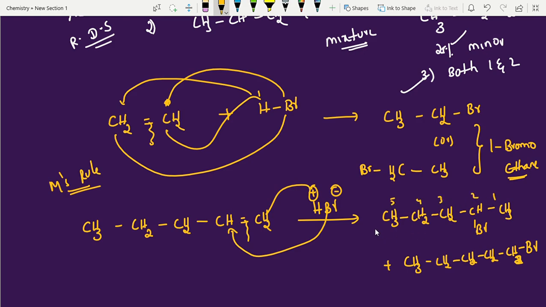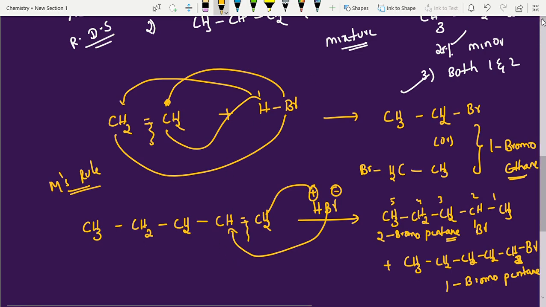This is 2-bromopentane, and it is the major one. What about this other one? This is 1-bromopentane. We have proof also. How can you say this is major? Actually, we know the carbocation. See the above example and you'll catch the points easily.